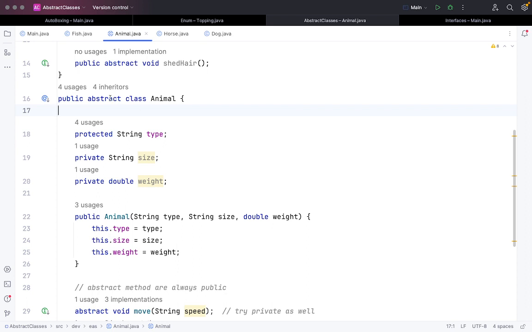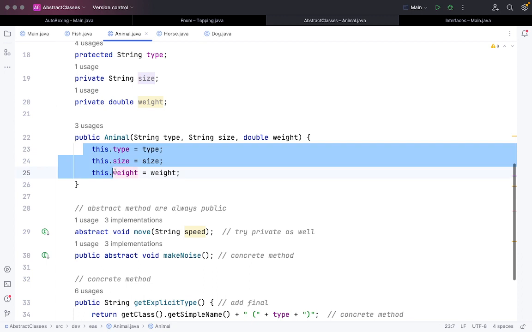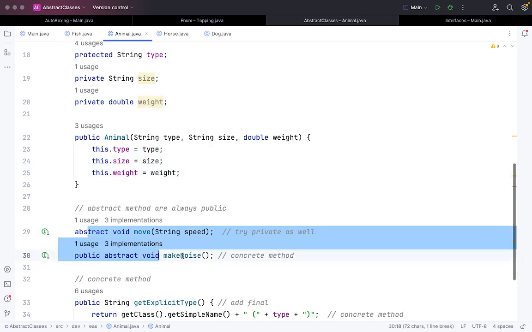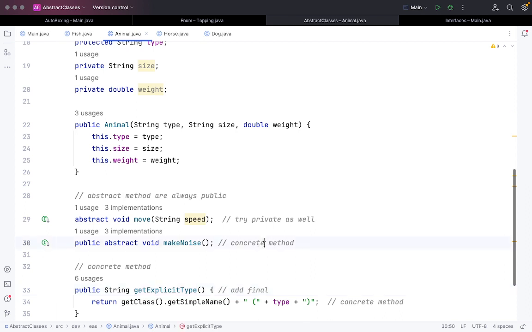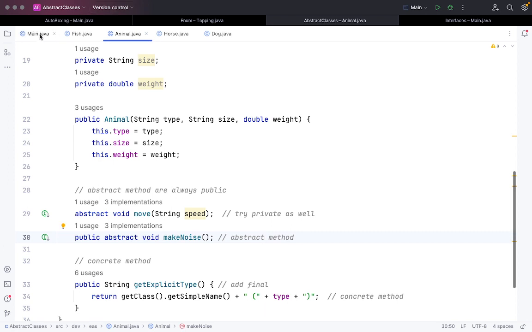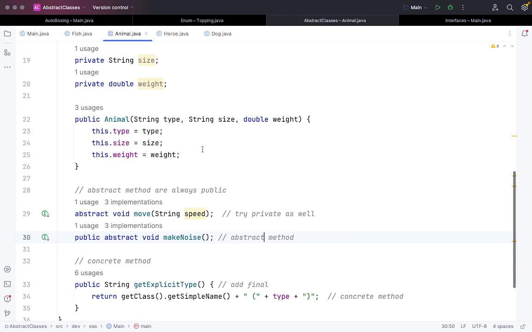Okay, so till now what we have seen is we have an abstract class called Animal, we have the fields, we have the constructor also, we have the abstract methods, and something called a concrete method as well, where you have a body. A concrete method is basically the one with the body, but still we can't create an object out of it, that we have seen earlier, right?